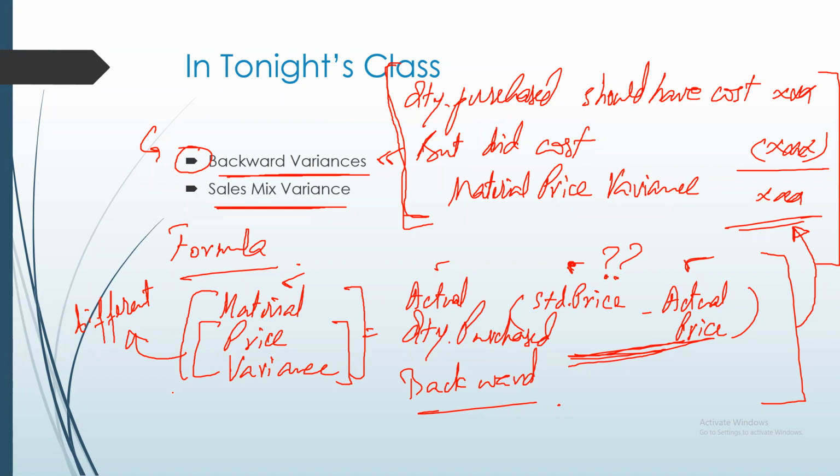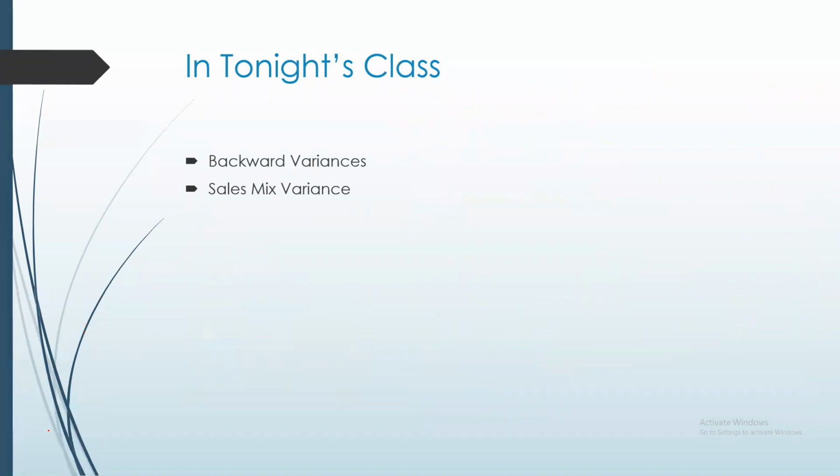In the same way, speaking of labor efficiency variance, when does an efficiency variance arise? Can you tell me by writing in the chat box, when does an efficiency variance arise? Let's say labor efficiency variance.